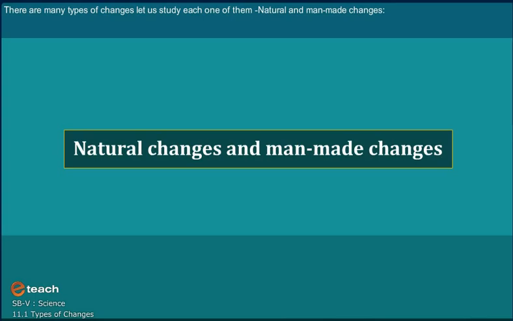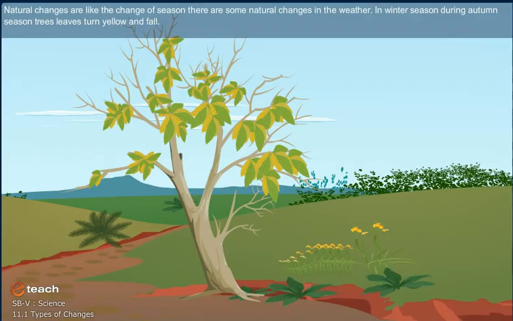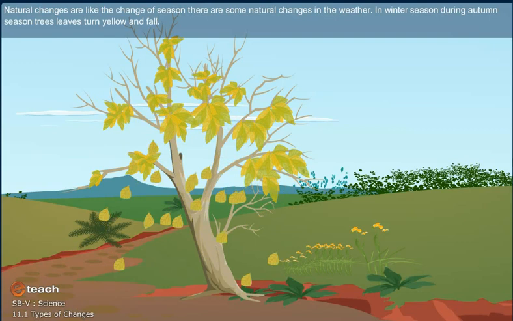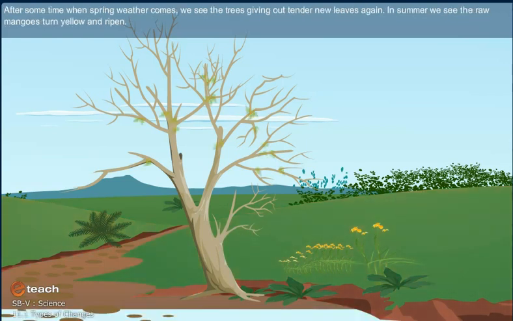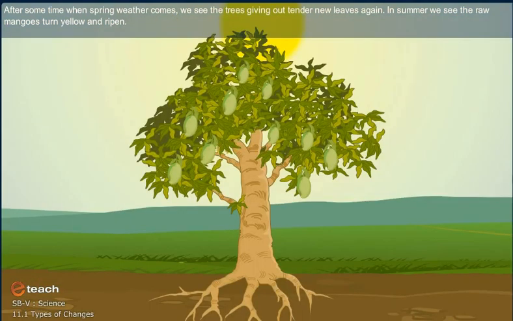Natural and man-made changes. Natural changes are like the change of season. There are some natural changes in the weather. During the autumn season, trees' leaves turn yellow and fall. After some time, when spring comes, we see the trees giving out tender new leaves again.